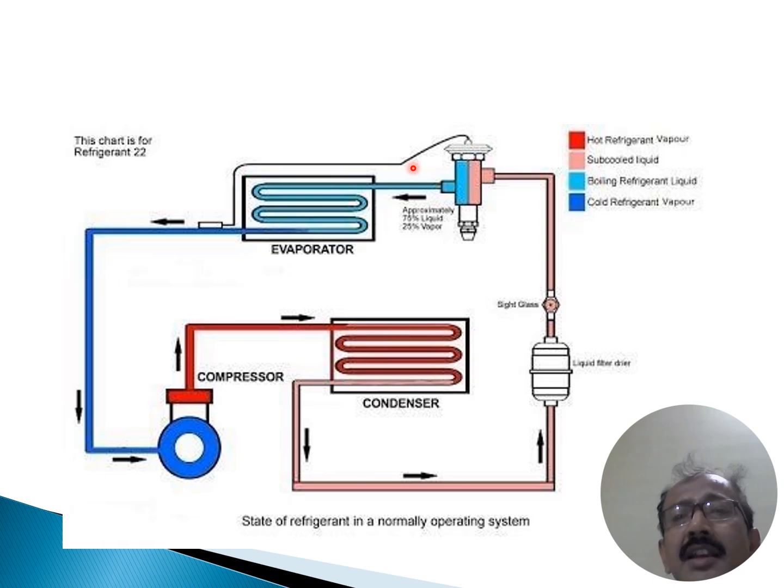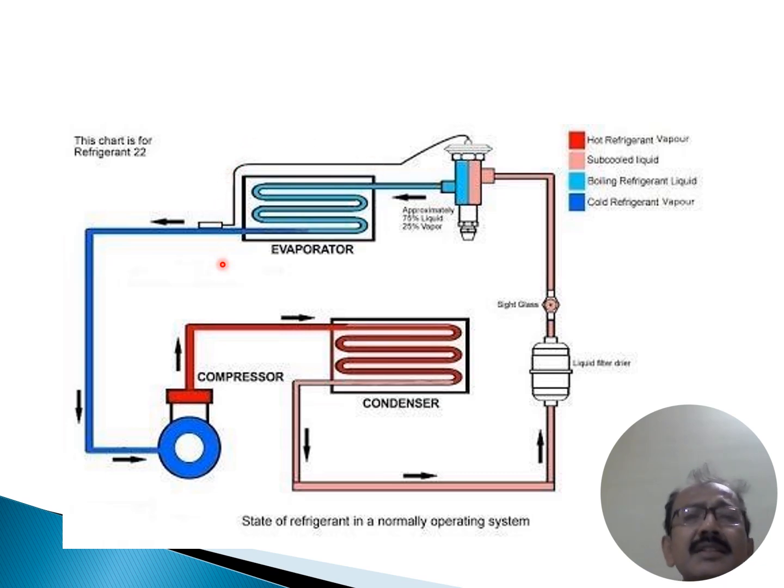Due to that, the boiling refrigerant in the form of liquid has its pressure and temperature both fall suddenly, and that very low temperature, low pressure refrigerant in the form of liquid enters the evaporator.